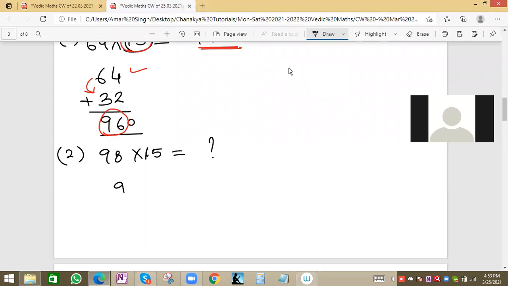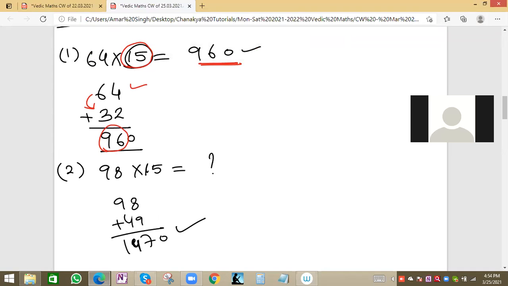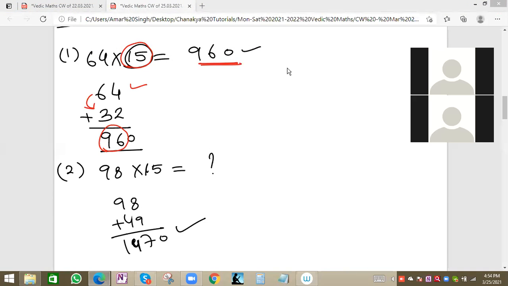See, 98 we write, and half of 98 will be 49. Many times we have done this. 98 half is 49. We add: 8 plus 9 is 17, carry 1, 9 plus 4 is 13, plus 1 is 14, so 147, and we multiply by 10, which means we put a 0 on the right-hand side to get the value 1470. I don't think anyone will have any doubt in this trick. Very simple. Correct, Sarah. Chanchal, I hope you will understand this trick easily because we have just started.